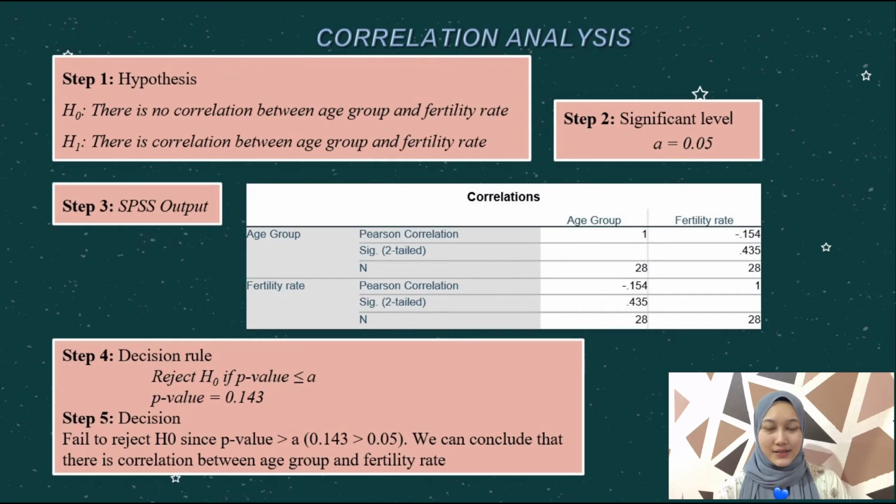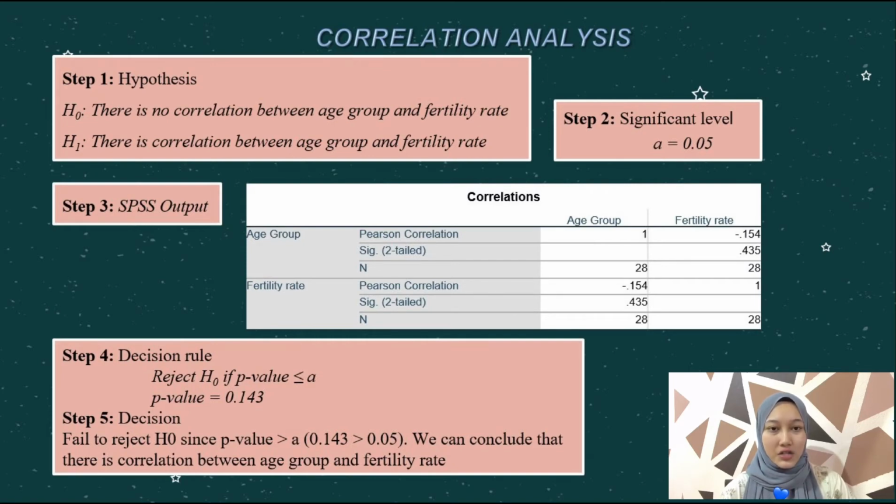Correlation analysis. Step 1, hypothesis. H0: there is no correlation between age group and fertility rate. H1: there is correlation between age group and fertility rate. Step 2, significance level, alpha equals 0.05. Step 3, SPSS output. Step 4, decision rule.